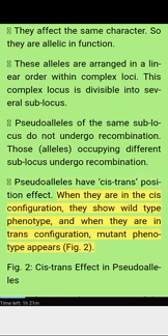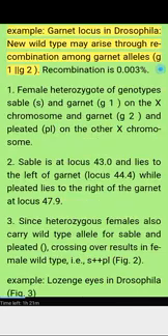When they are in the cis configuration, they show wild type phenotype, and when they are in the trans configuration, mutant phenotype appears. Figure 2: cis-trans effect in pseudoalleles. Example: garnet locus in Drosophila. New wild type may arise through recombination among garnet alleles G1, G2.